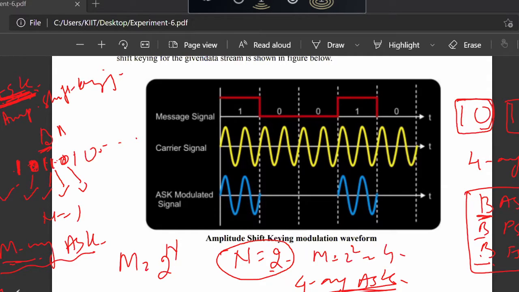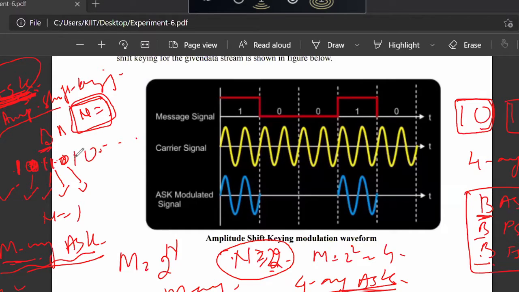Otherwise, we could have written simply ASK, FSK and PSK. Technically we cannot write only ASK, PSK, FSK, because there are 2 types of modulation in digital modulation: one is binary modulation, another is M-ary modulation. If the number of encoded bits n is equal to 1, then that system is called binary. When we take n greater than or equal to 2, then that system is called M-ary. Therefore, in binary, since we are talking about binary ASK modulation, here we will be modulating one bit at a time. So that is one point.